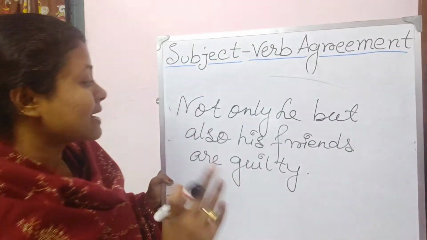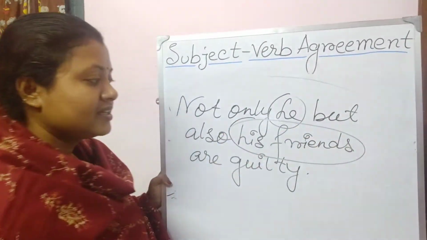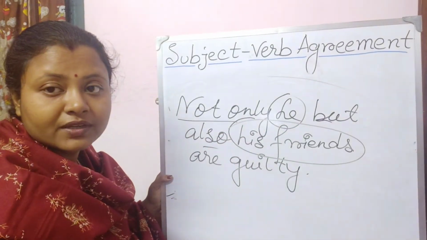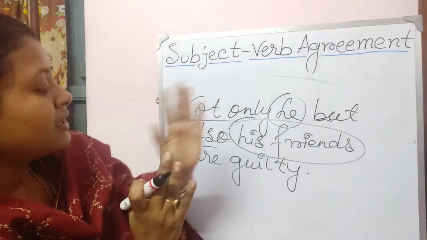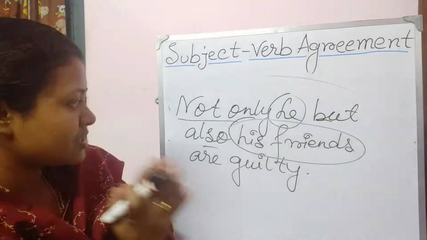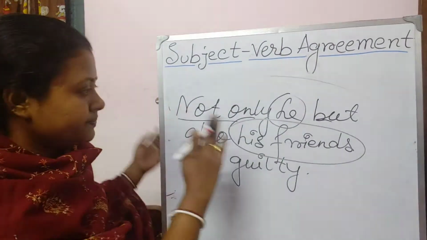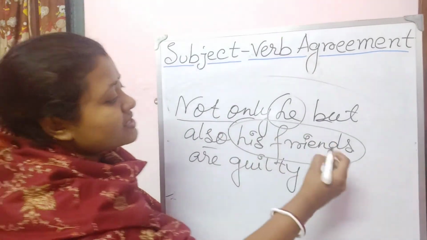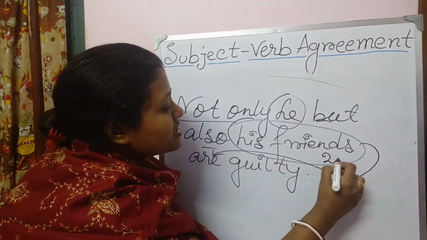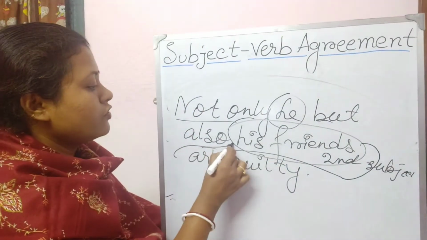So here two different subjects are there: he and his friends. These two different subjects are joined by not only but also. So here the verb follows the subject which is close to the verb, the second subject. The verb will follow its second subject.